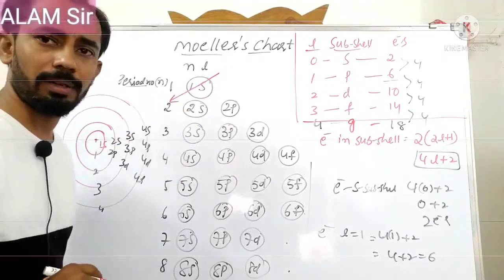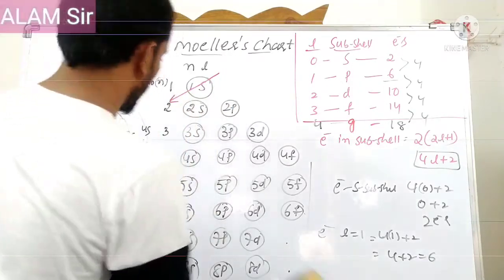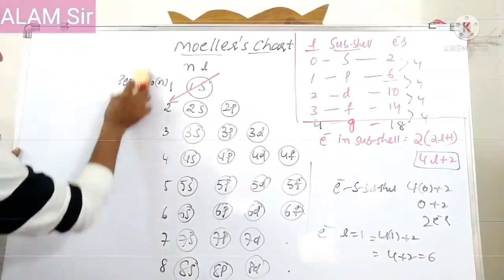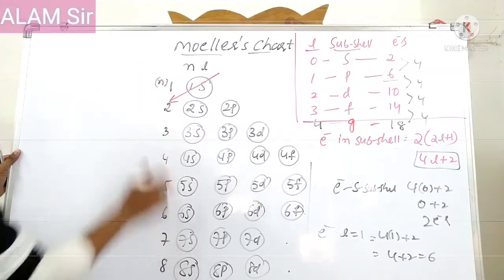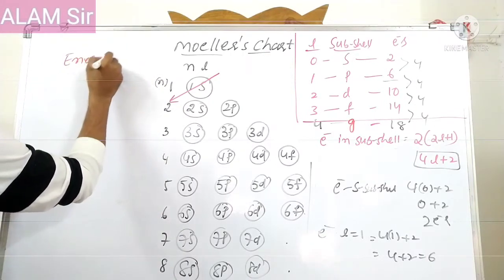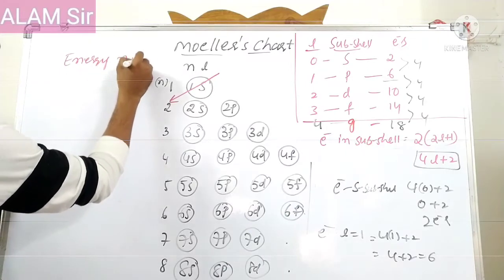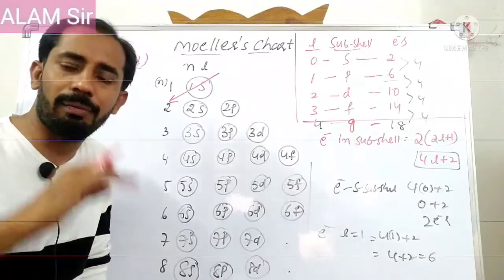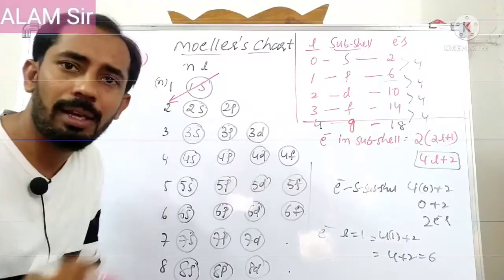So here, based on the number of electrons, if 1 electron is present, it goes into the 1s orbital. Again, in which orbital can the electron go? Here 1s, 2s, 3s, all these are present. Which one will the first electron enter? That depends on the energy. How can we calculate energy? Energy is based on the N plus L value. If the N plus L value is low, that indicates low energy. If the N plus L value is high, that indicates high energy.